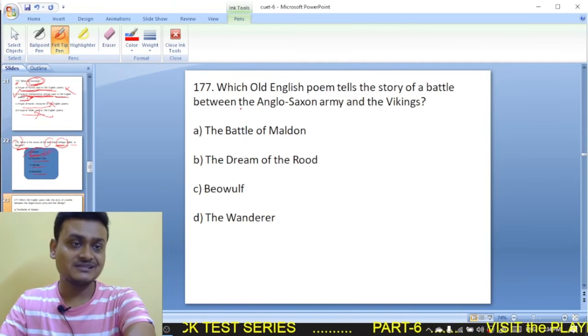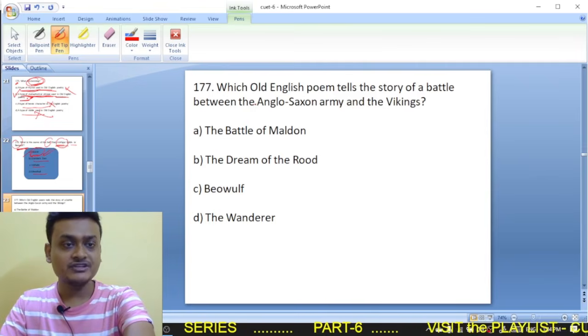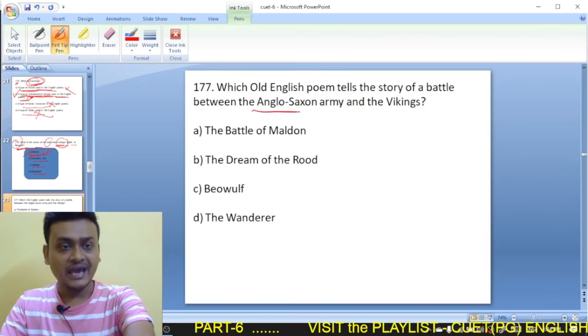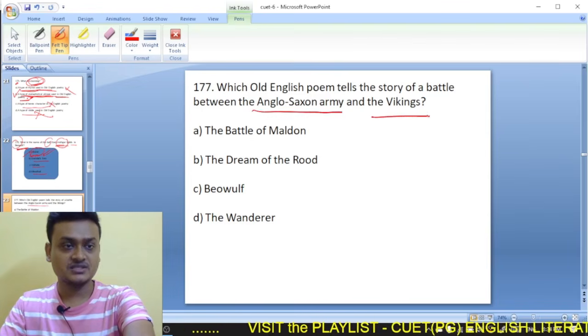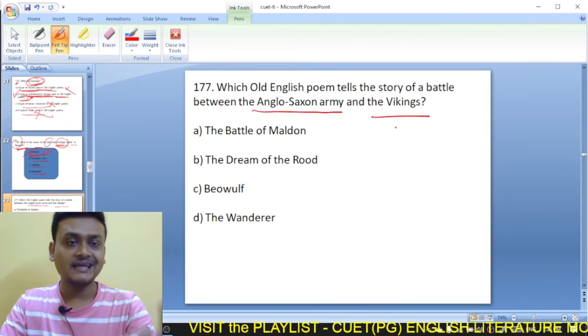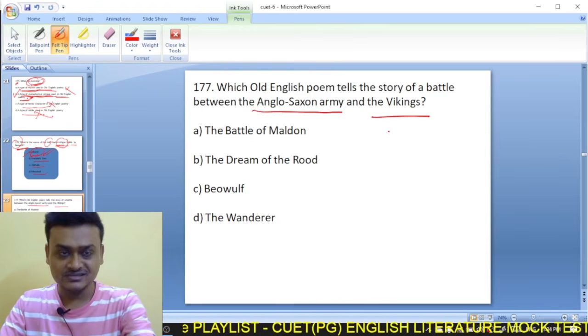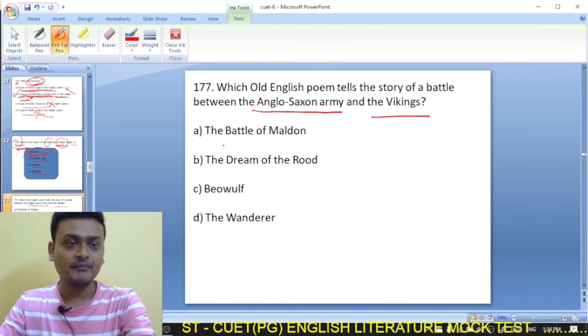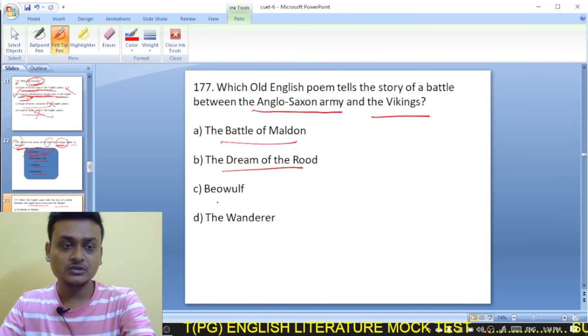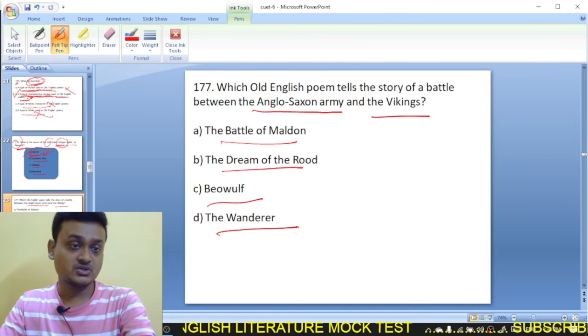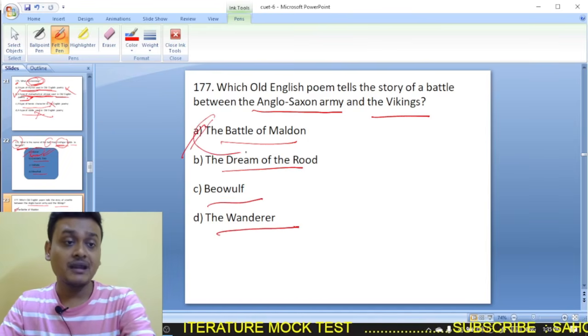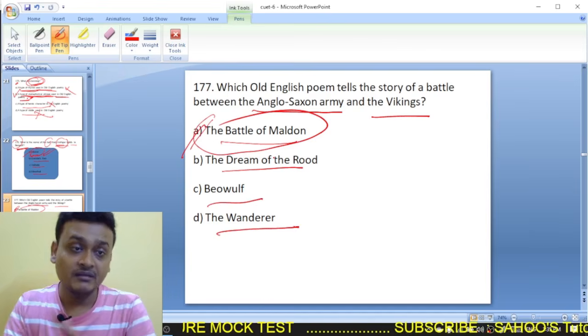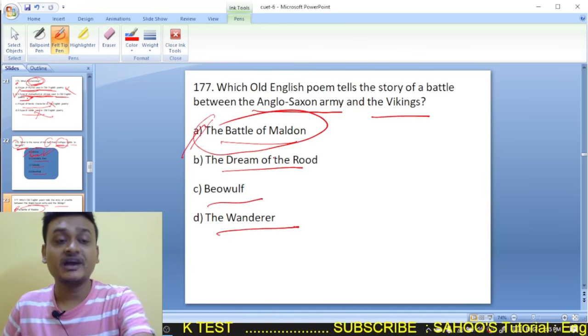Moving on to question 177. Which old English poem tells the story of a battle between the Anglo-Saxon army and the Vikings? The Battle of Maldon, Dream of the Rood, Beowulf, or The Wanderer? So it was The Battle of Maldon. The Battle of Maldon is about a battle between the Anglo-Saxon army and the Vikings.